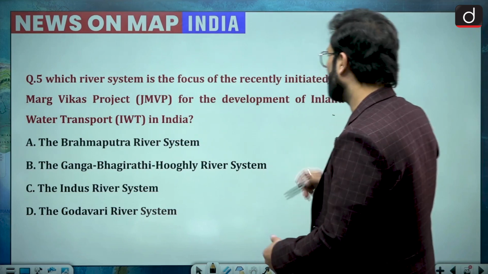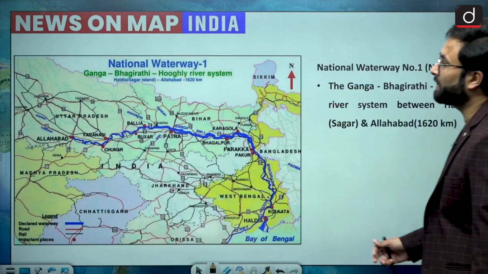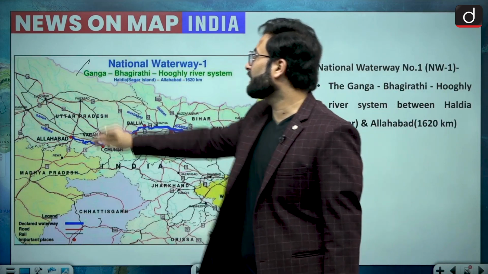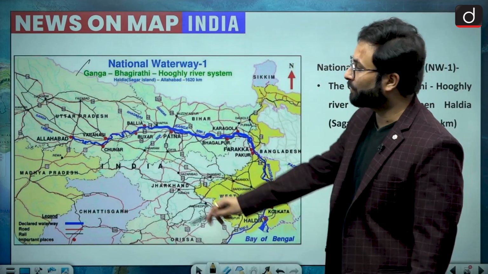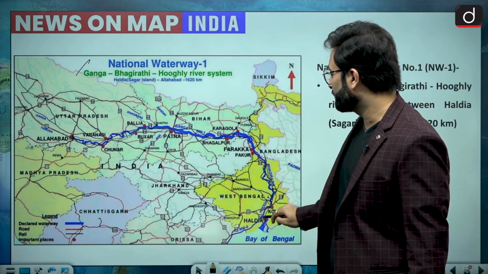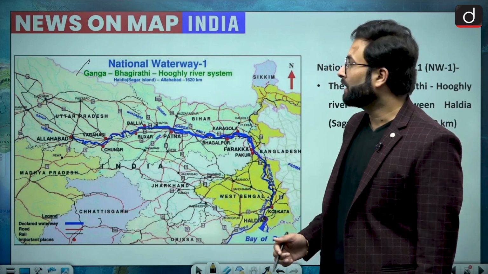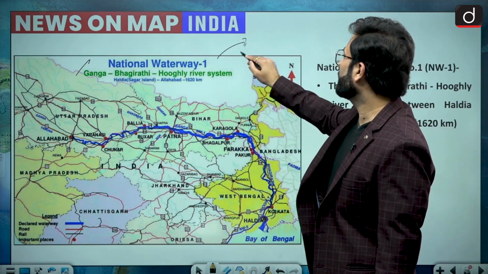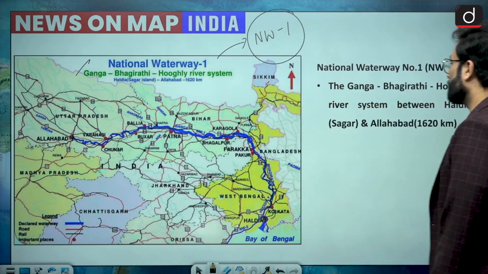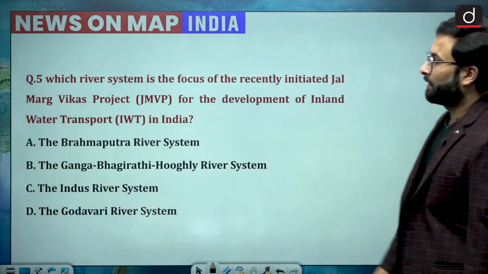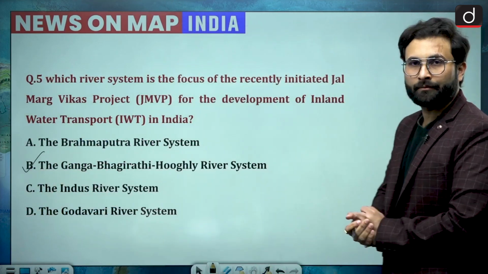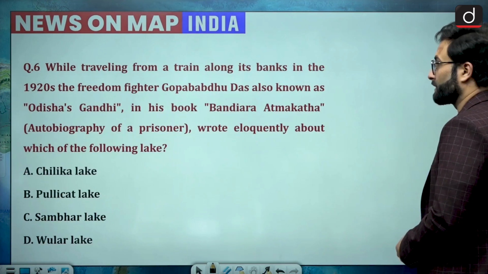Let's have a look at this particular project. This is part of your Ganga Bhagirathi Hooghly river system, and it starts from Varanasi and goes till Haldia, that is in West Bengal. This is generally known as National Waterway 1. So coming back to the question, option B would be your right answer, that is Ganga Bhagirathi Hooghly river system.